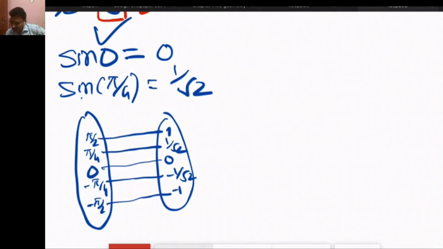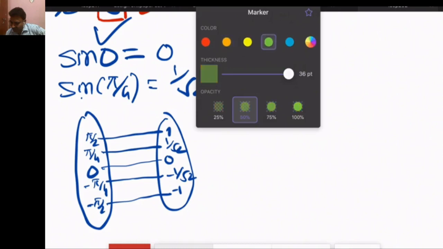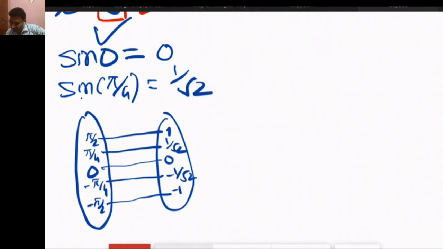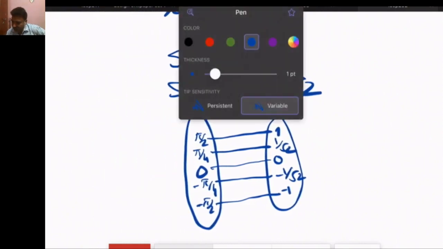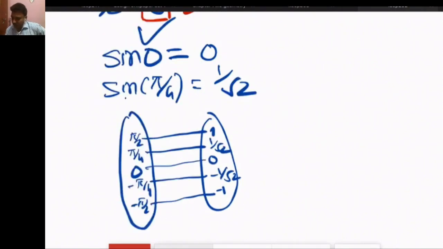We can see, if this is set A and this is set B, then the values of set B are fixed. No new answer will come.